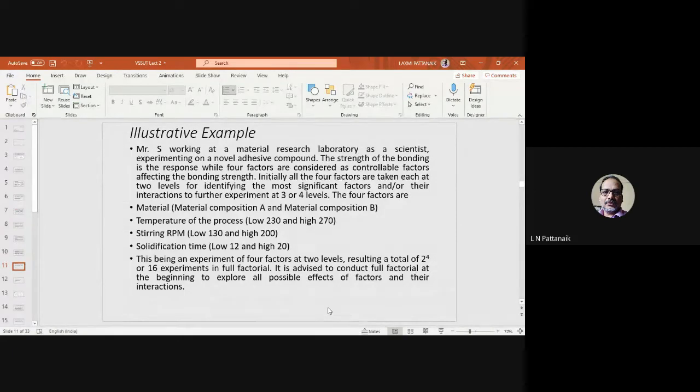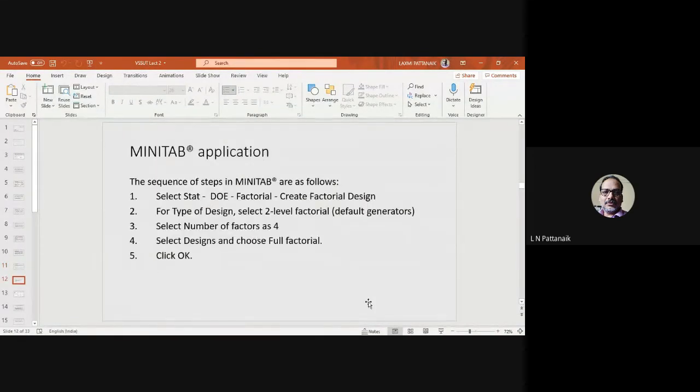This being an experiment of 4 factors at 2 levels, there is full factorial, 2 to the power 4, 16 experiments. If you can conduct them, then all combinations are covered. So it is advised to conduct full factorial. This is also another guideline that if possible, try to conduct full factorial at the beginning.